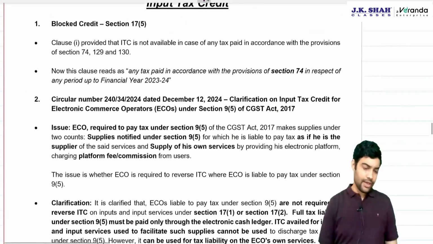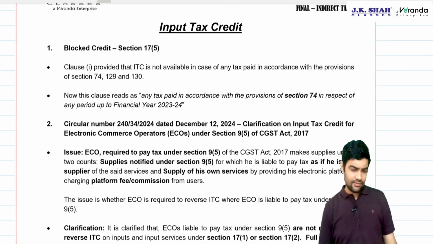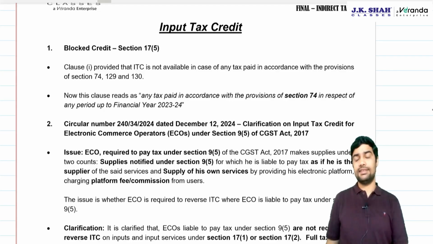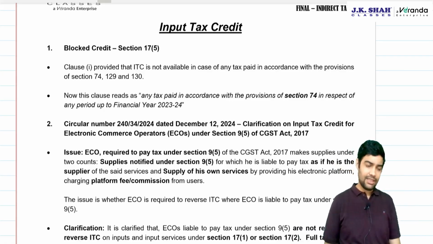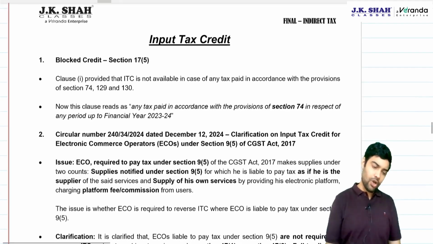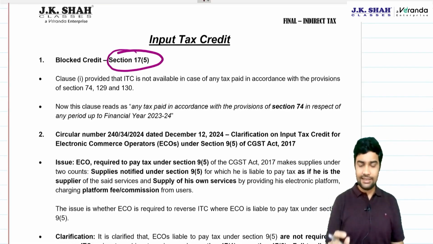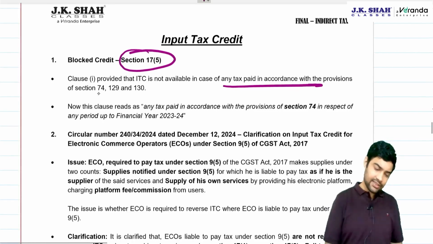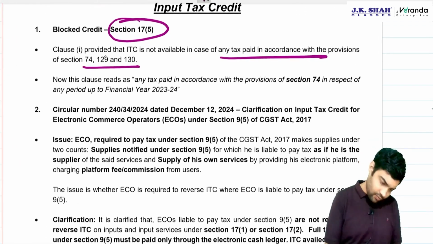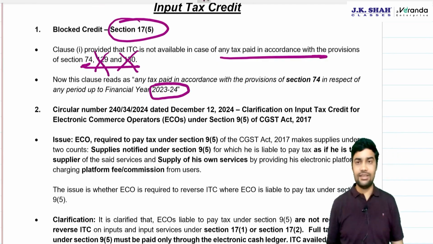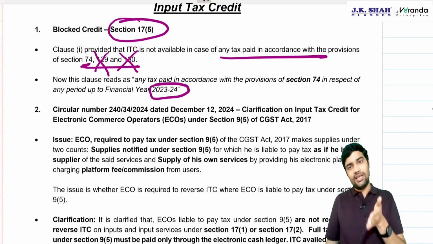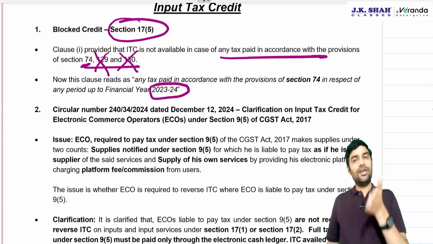Okay. Now let's move on to the changes which have happened in input tax credit. Fairly simple changes. The bigger changes will happen on 1st April, that is food service distributor. Not applicable for September 25. September 25 exam is the same as previous exam. Okay, block credit 17(5), one entry has been slightly changed. There is an entry, any tax paid under section 74, 129, 130. 129 and 130 is deleted. And for 74, they have mentioned up to FY20, because 73, 74 will come to an end by 23-24.